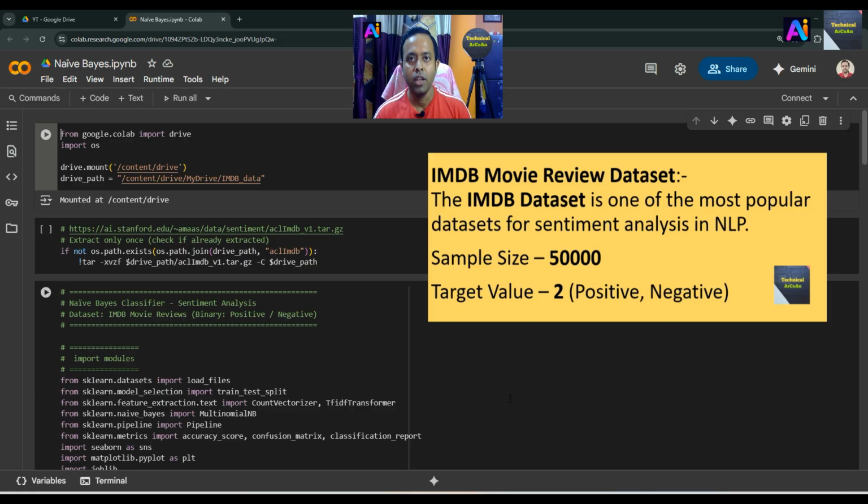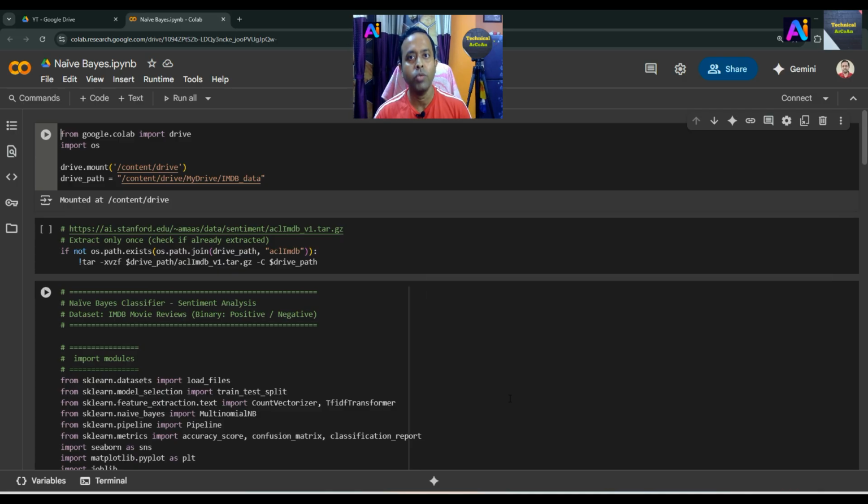So it is huge data. It will need nearly 1 hour to execute the code. That's why some code I already executed, so the result is already generated there, and some code I will run now. This code is already written, and I put the name of the file Naïve Bayes.ipynb. So this is the first part of the code, where we import the drive module.